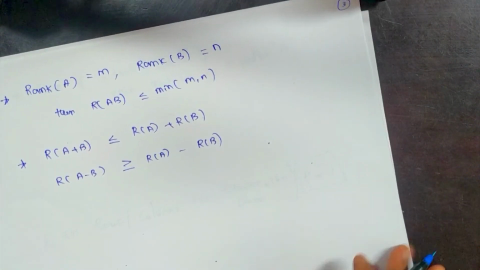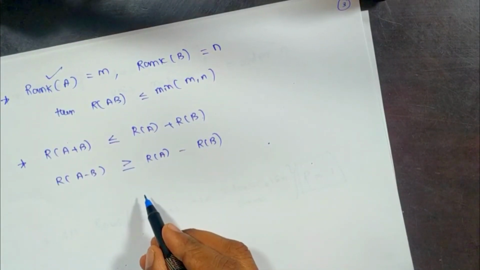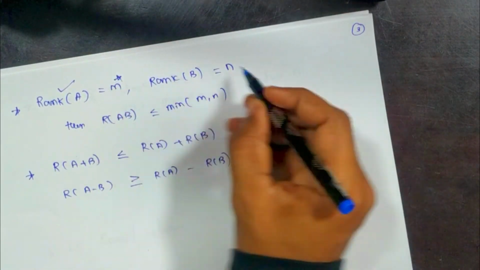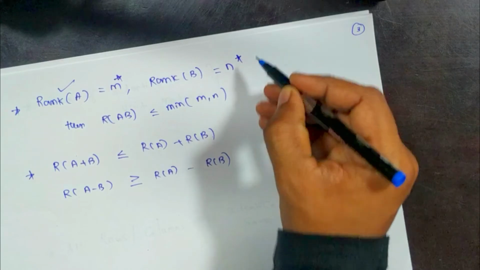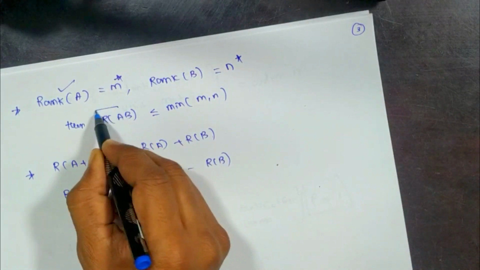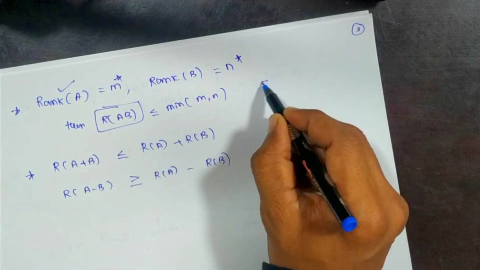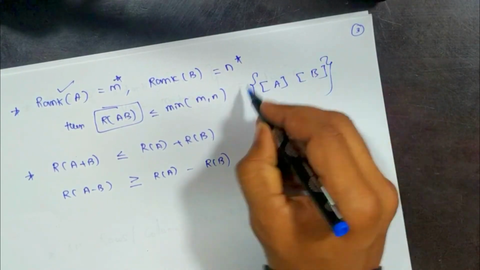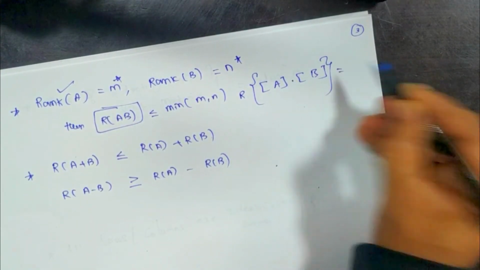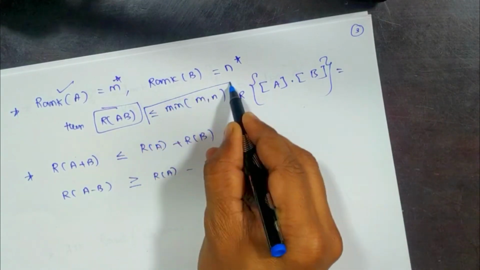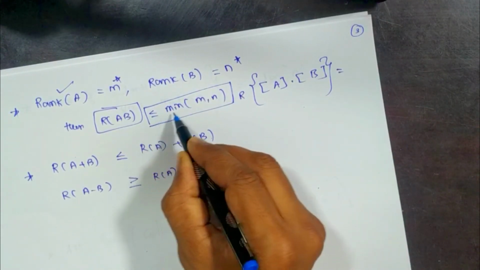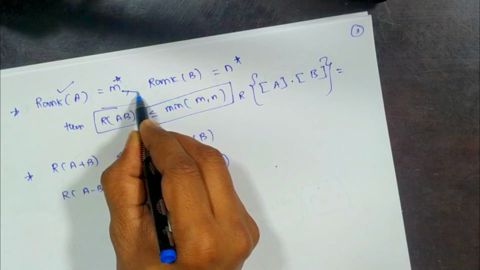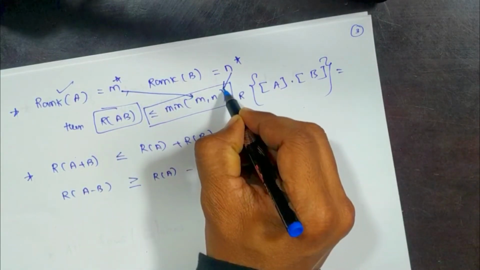If the rank of matrix A is m and the rank of matrix B is n, then what is the rank of the multiplication of A into B? The rank of AB is less than or equal to the minimum of the A rank and B rank.